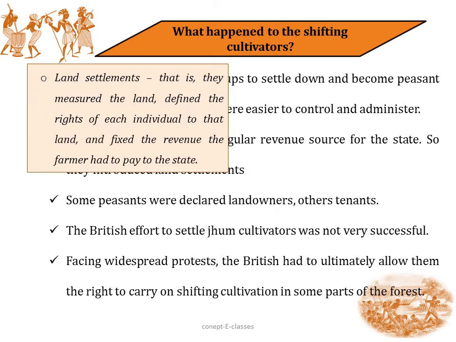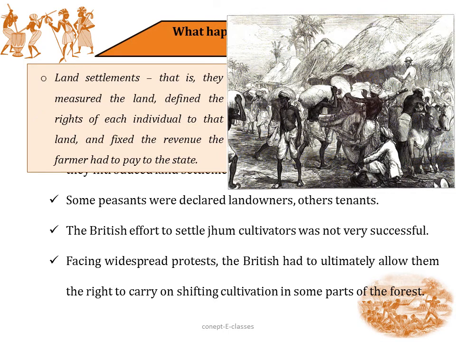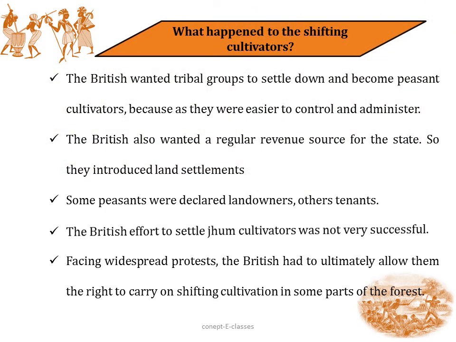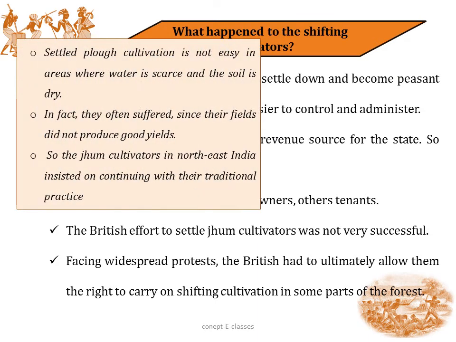And they even declared some of the peasants as landowners and others as tenants. In chapter 2, we have already discussed these land settlements and how these tenants were to pay the rent to the landowner, who in turn paid the revenue to the state. If you have any doubts, please refer to the corresponding slides. But the British effort to settle the Jhum cultivators was not very successful. Why? Because settled ploughed cultivation is not easy in areas where water is scarce and the soil is dry.